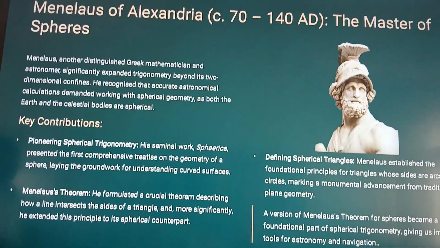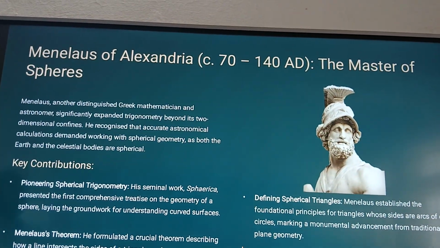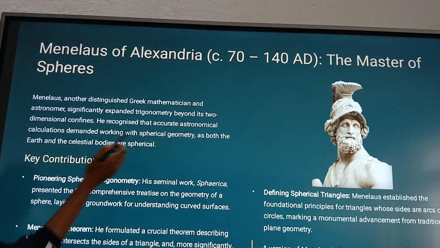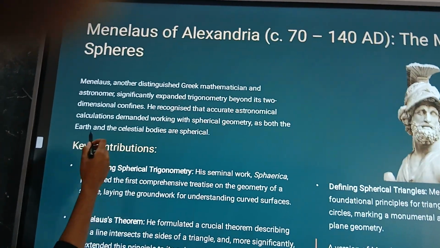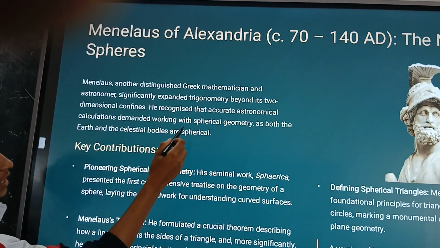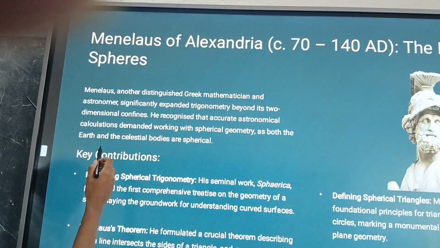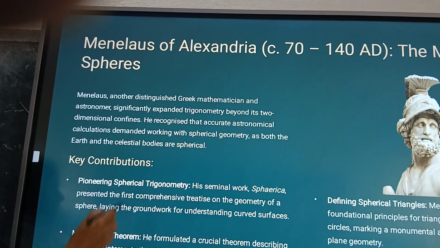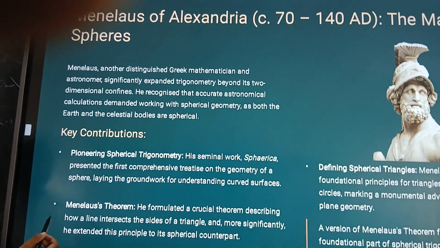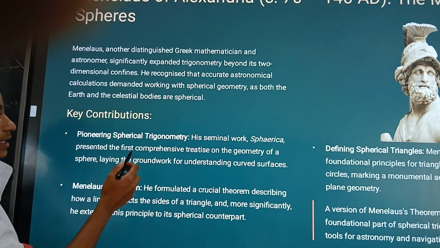Next we have Menelaus of Alexandria. Menelaus, another distinguished Greek mathematician and astronomer, significantly expanded trigonometry beyond its two-dimensional confines. He recognized that accurate astronomical calculations demanded working in spherical geometry, as both the Earth and the celestial bodies are spherical. His contributions were pioneering spherical geometry.